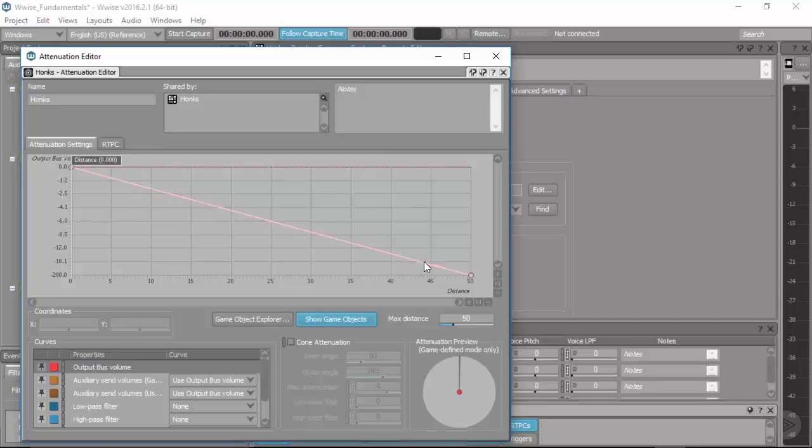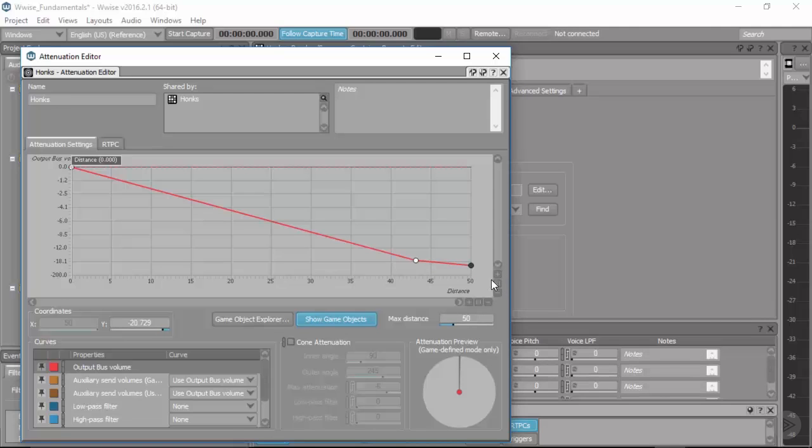Any curve that you have in Wwise, if you double click on the curve, you'll get a new point. Let's say I bring this up here. This means that at max distance, the volume of this object will be minus 18 decibels. If you move past that max distance, if you're going 100, 150 feet away from that object, you will still hear it at minus 18 decibels because you haven't actually reduced the volume to an unlistenable amount. So just be aware that if you're setting your curve above the bottom volume, you may hear this far beyond your max distance. Just something to be aware of.